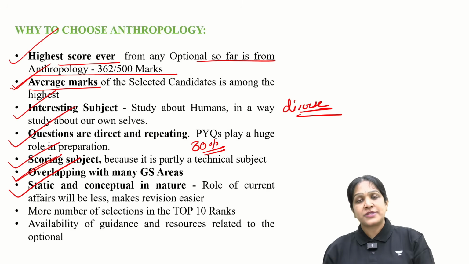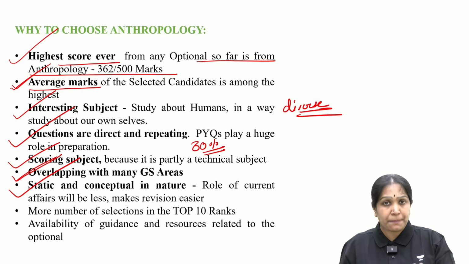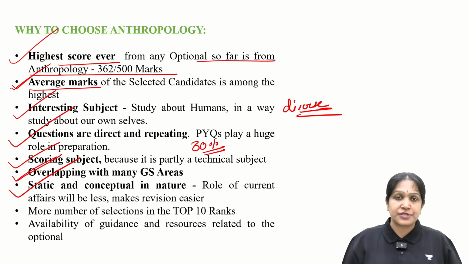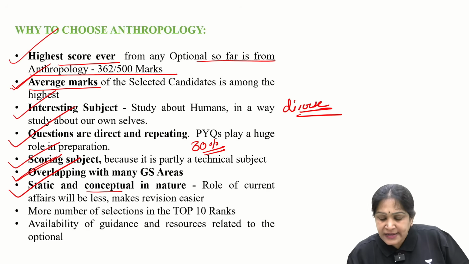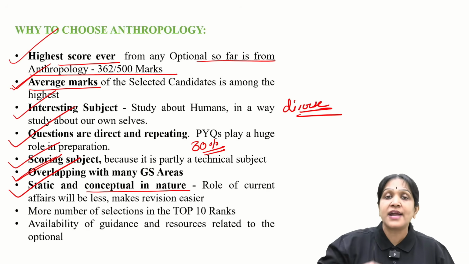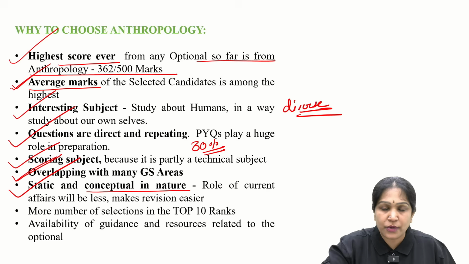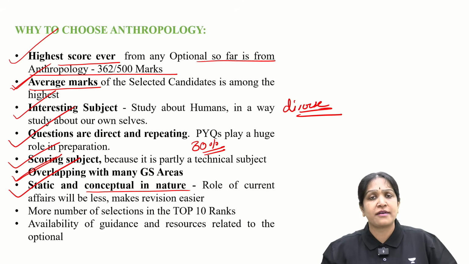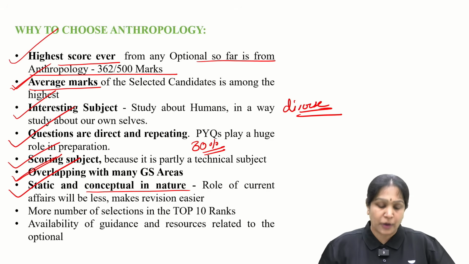Certain optionals like sociology, PSIR, PubAd will be more dynamic. Everyday newspaper reading is compulsory there. Anthropology is not like that, and it is conceptual. If you understand, you can write. So don't you have any facts to learn by heart in anthropology? Yes, you will have some terms to learn by heart, but fewer compared to the other optionals.